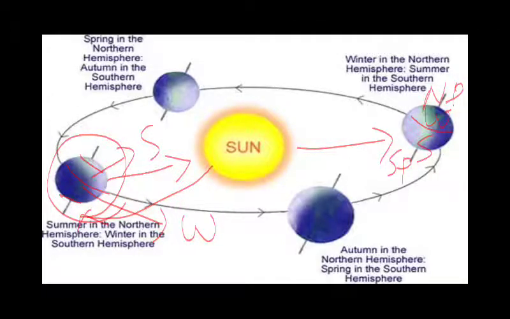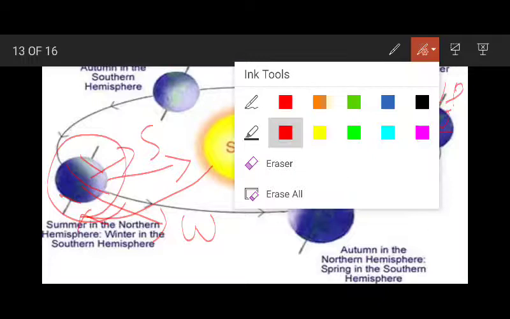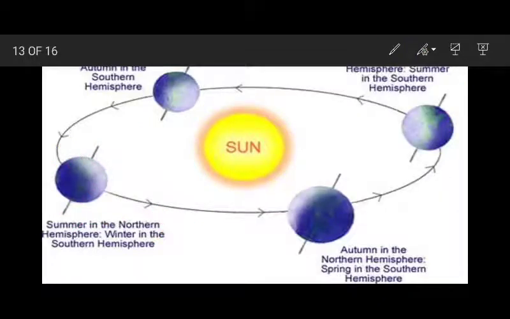Now let us study the two more positions of Earth. During these two positions of Earth, both the poles, North Pole and South Pole, will be at equal distance from the Sun. So during these two positions, we experience spring and autumn.